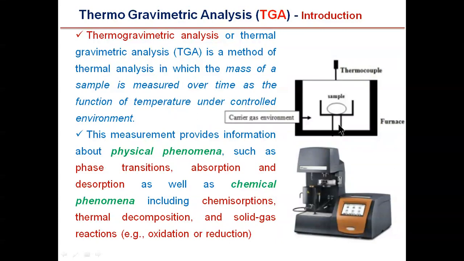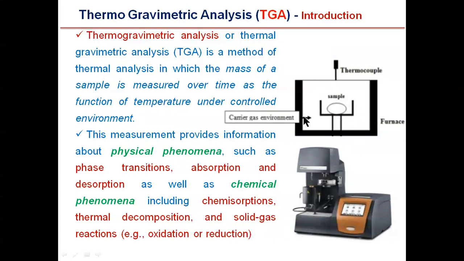For this we need a furnace to increase the temperature, a thermocouple to measure the temperature of the furnace, and a balance to see the change in weight of the sample. And then we use a controlled environment, meaning we need to pass gas to maintain the specific environment surrounding the sample.